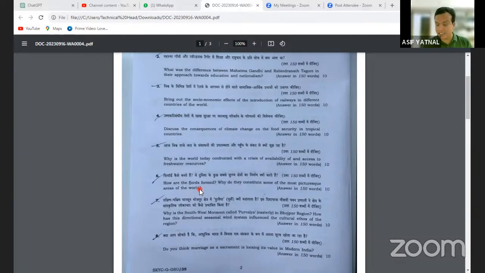हमने वर्ल्ड फिजिकल ज्योग्राफी में देखा था like various landforms are formed, like mountains, plateaus, then oxbow lakes. How are the fjords formed? Why do they constitute some of the most picturesque areas of the world? So how are fjords formed, and why do they constitute some of the most picturesque areas? Anyone knows what are fjords? किसी ने पढ़ा है fjords के बारे में? Fjords are the erosional landforms which are formed due to the erosion by rivers and seawater.